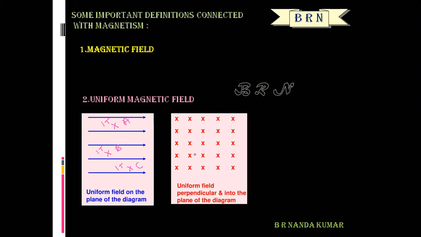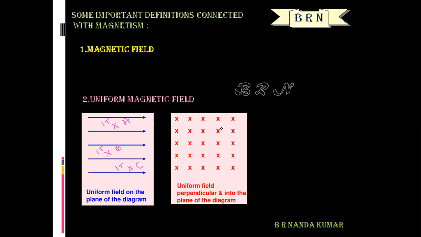Another kind of representation. Look at this diagram. This is a uniform magnetic field acting perpendicular to the plane of the diagram, the plane of the screen.